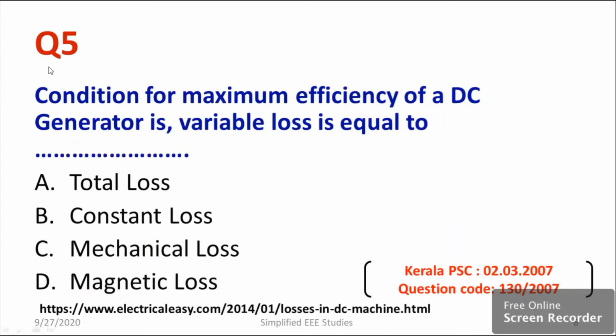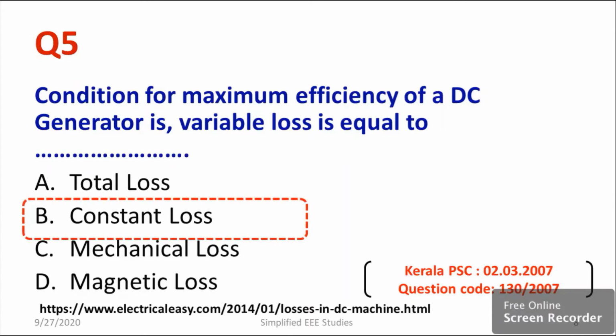I would like to discuss question number 5. Condition for maximum efficiency of DC generator is variable loss equal to dash. Options: total loss, constant loss, mechanical loss and magnetic loss. Which would be the right answer? According to the condition for maximum efficiency of generator, the variable loss should be equal to constant loss. So I can go for option B.